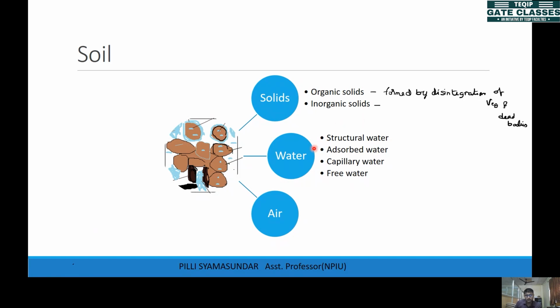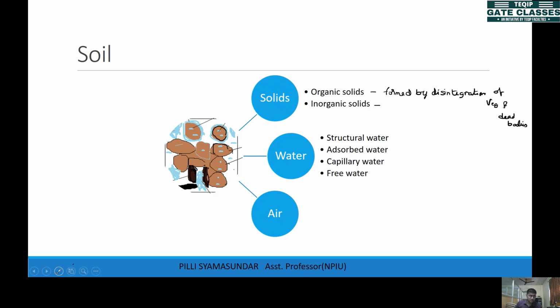Fine. Now when it comes to water, water also exists in 4 forms in the soil, right? One is structural water. The structural water is actually inside the solid particles. You can see here, this is the structural water. You have this solid particle, and in that solid particle there is a small amount of water.